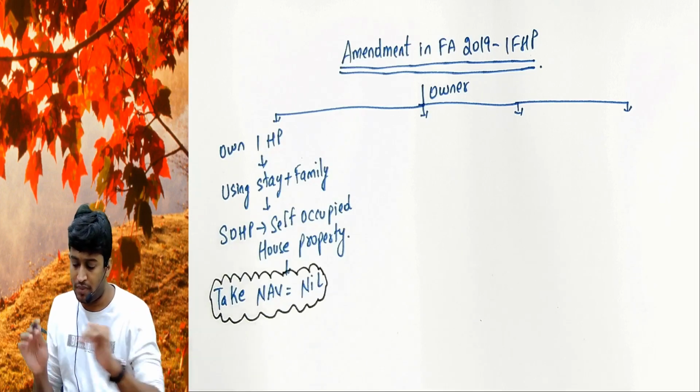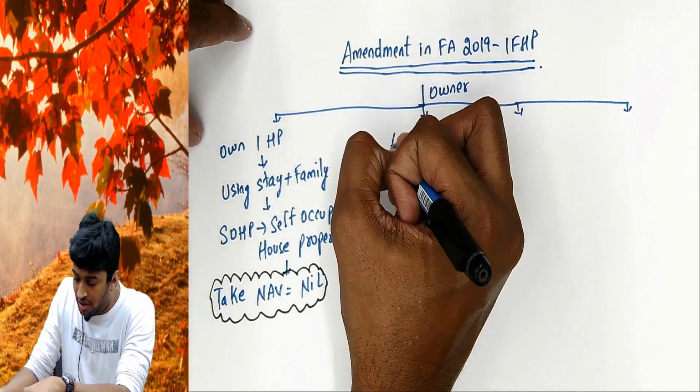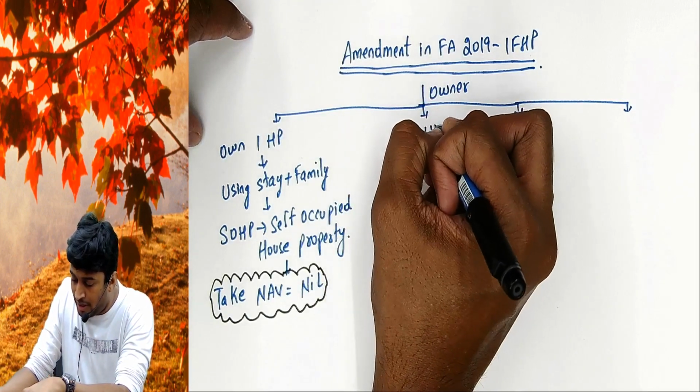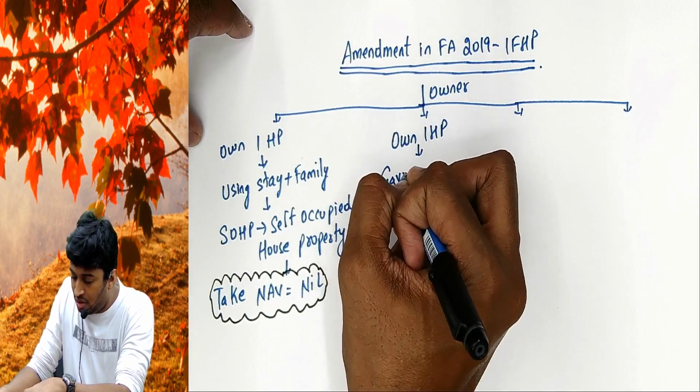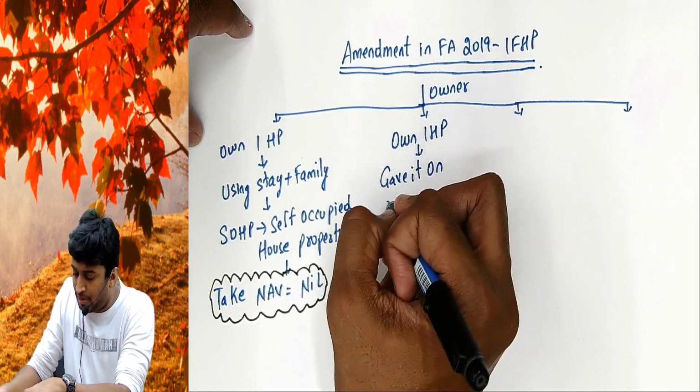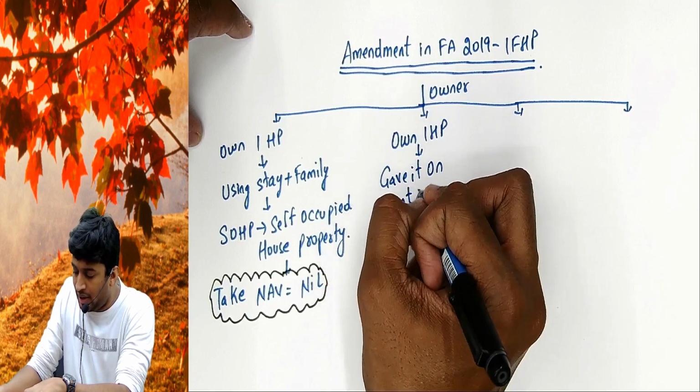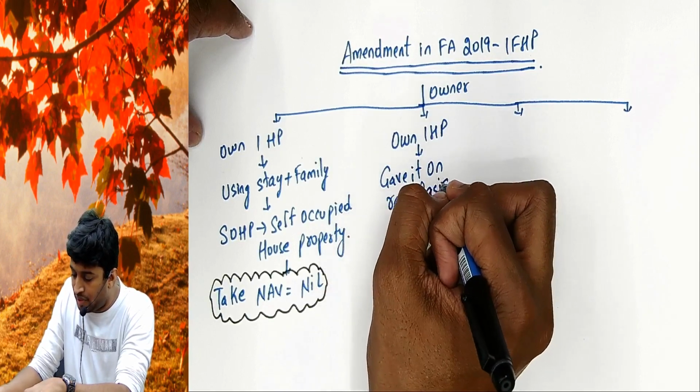We start from NAV. Now second one, you own one house property, a flat. You gave it on rent basis to a company or to anyone.